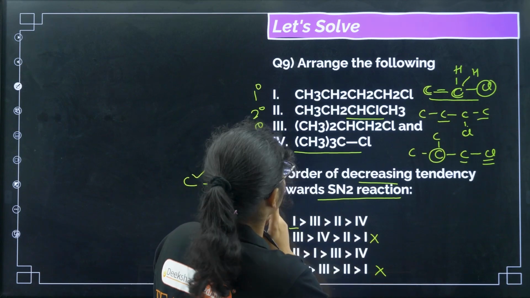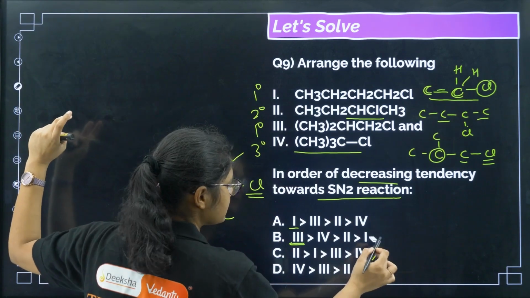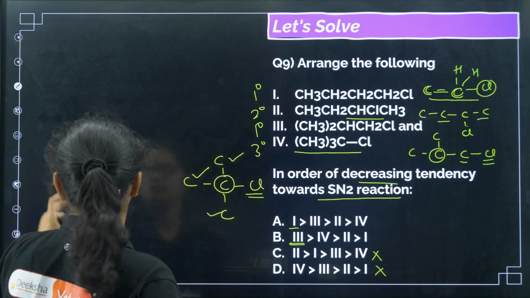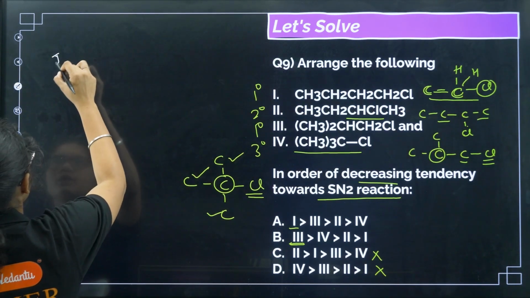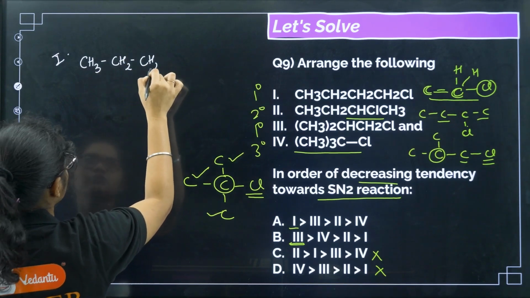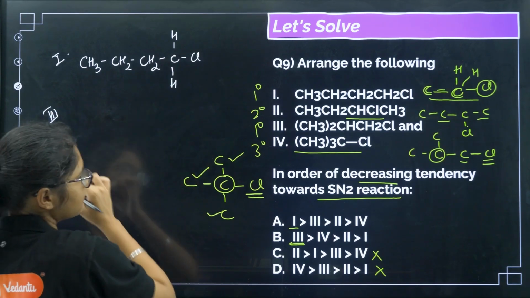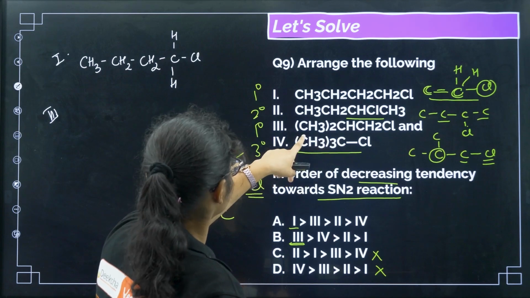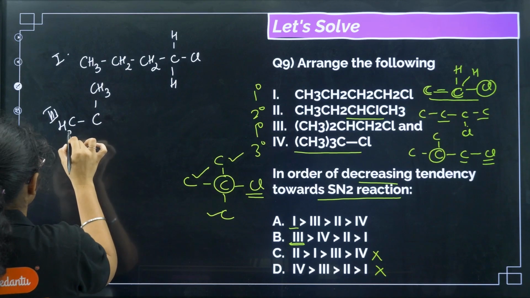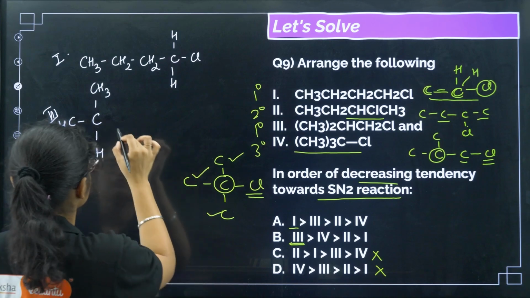Now you may think that primary is also third. So this can also be answered, but we can eliminate the last 2 options definitely because these are not primary. Now if you compare these 2, the first one and the third one, let us draw the structure in detail now. For the first one it is CH3, CH2, CH2, CH2 and then Cl. And the third one is (CH3)2, that is CH3, CH3, then we have CH, and CH2Cl.